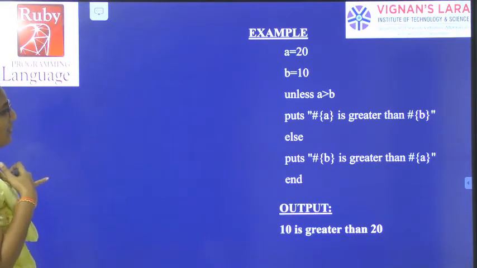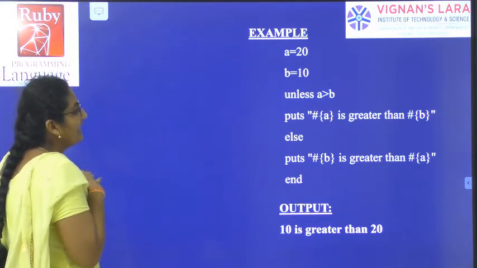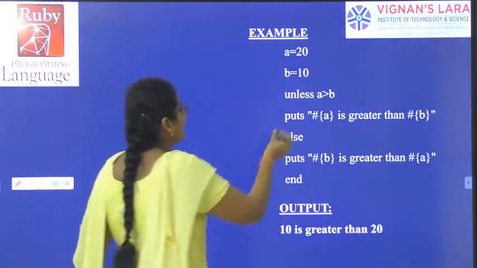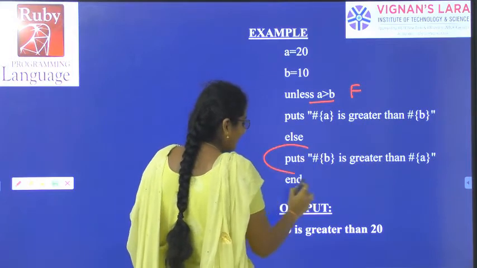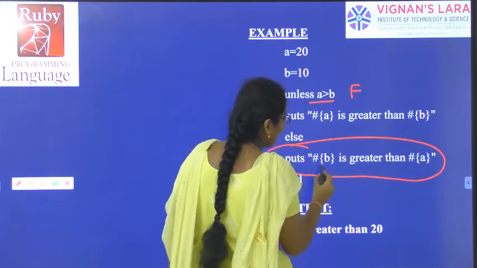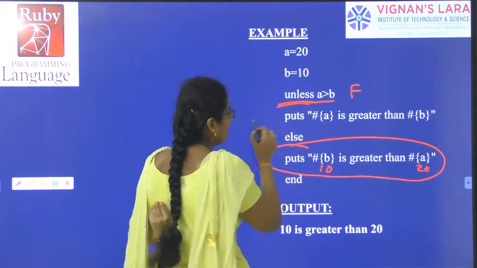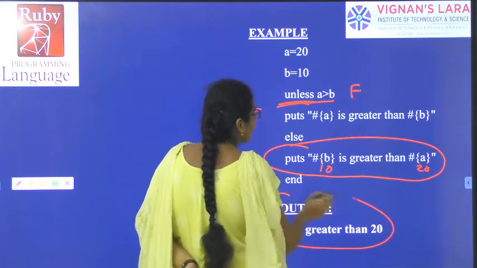So, A equal to 20, B equal to 10, unless A greater than B. We are using the word unless here. A greater than B is a false statement. When false, we should print B is 10, greater than A is 20. Unless means the false statement will be printed as the output.